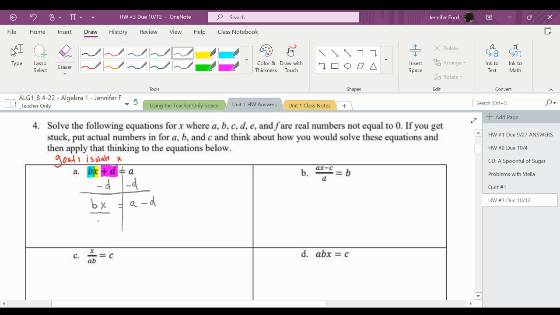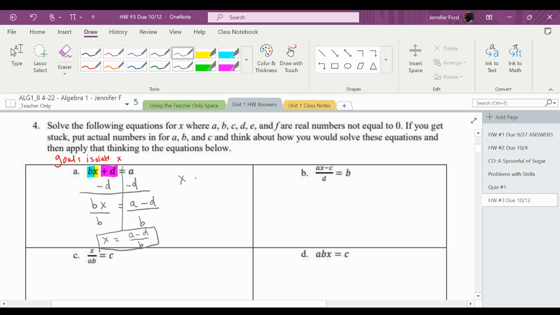And the second thing I would do, because it's x times b, I would divide the left side by b. If I divide the left side by b, I have to divide the right side by b. So that gives me x equals a minus d divided by b. That's one way to express the answer.